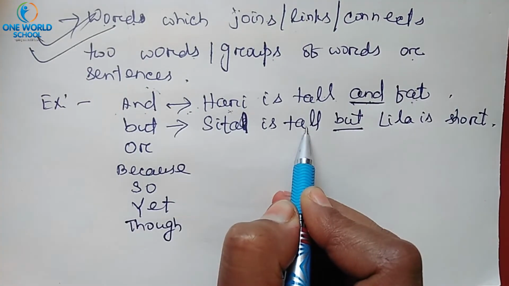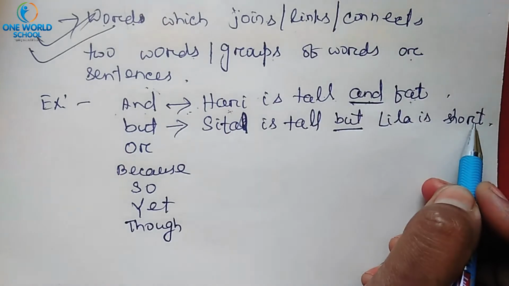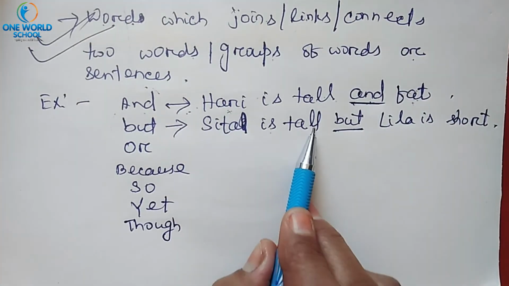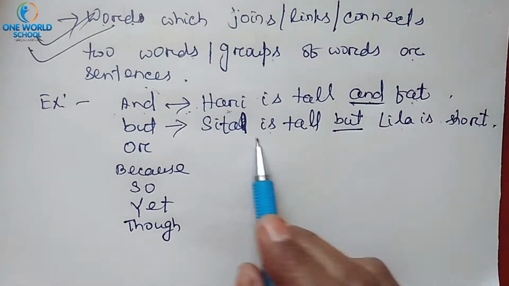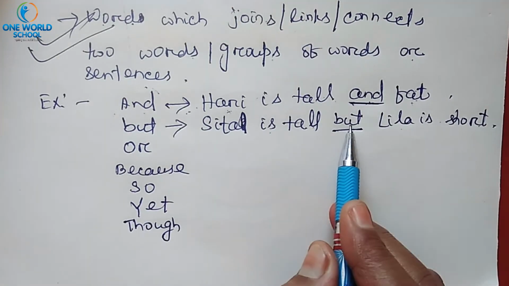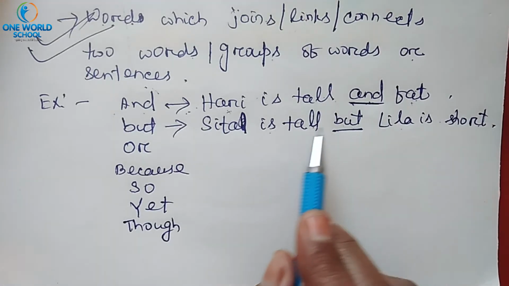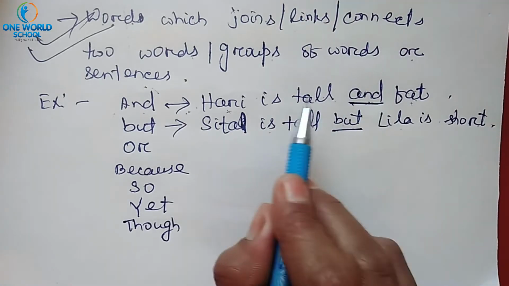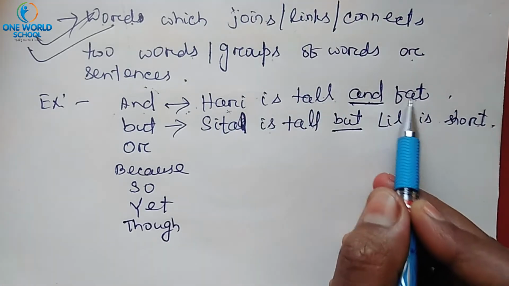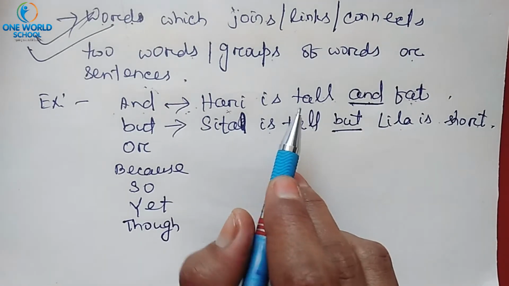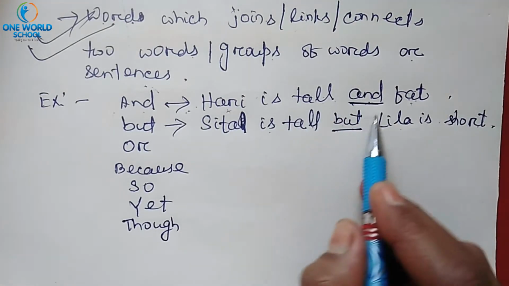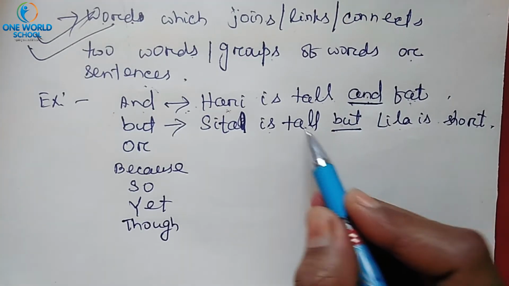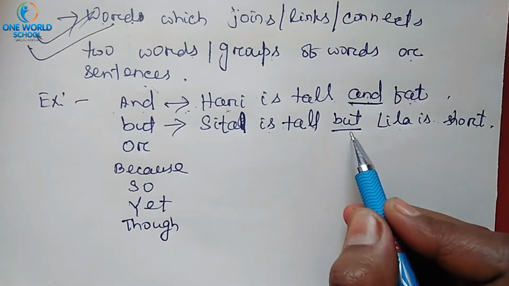These two sentences, Sita is tall and Leela is short, have been joined by using but. These two sentences are about different things. If the same things are available, like Hari is tall and fat also, that means regarding one person we are saying two things, in that way and is used. But when two different things are joined, that is Sita is tall but Leela is short, we use but.